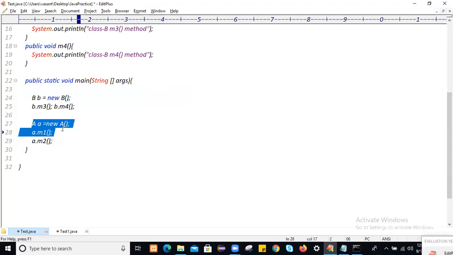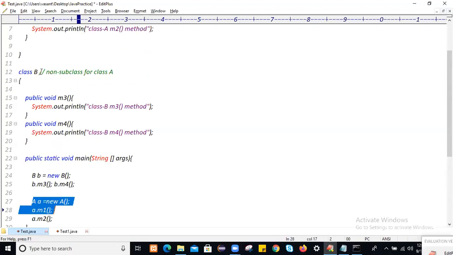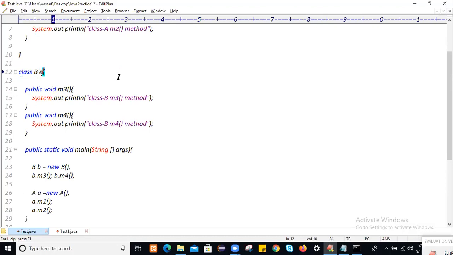If you want to make the relationship between these two classes, how to make it? To make the relationship between these two classes, we use the extends keyword: class B extends class A. The moment you extend class A, class B is called the child class, or subclass, or derived class.